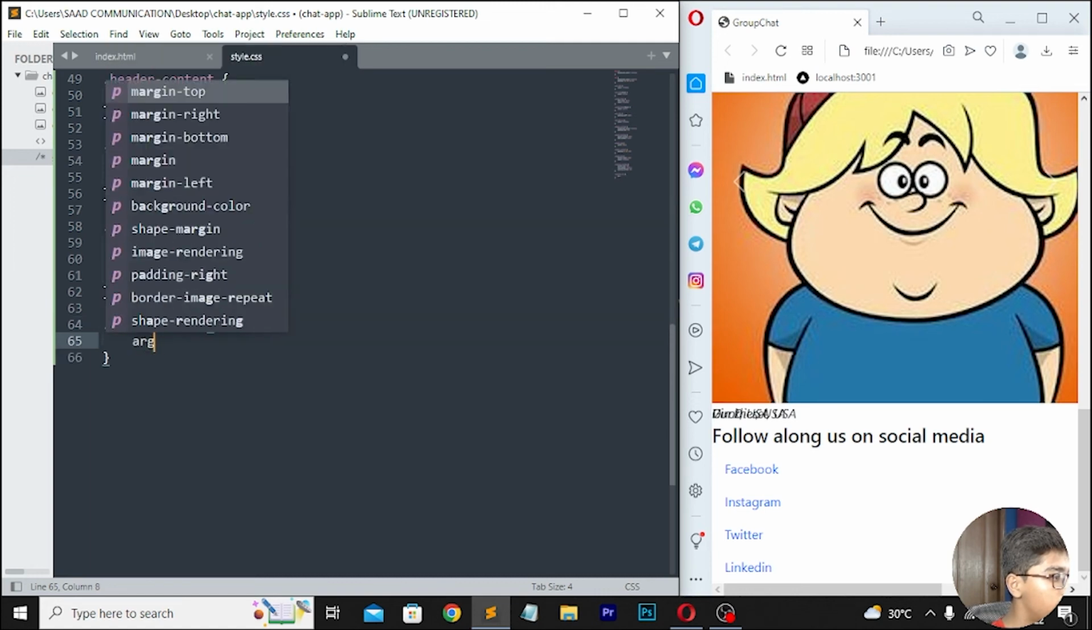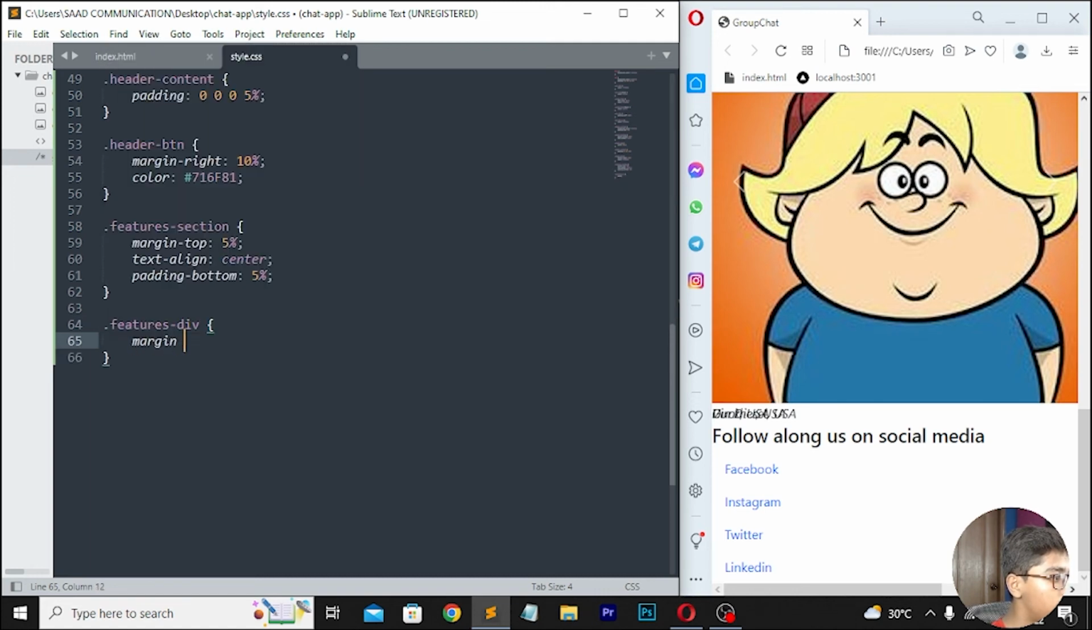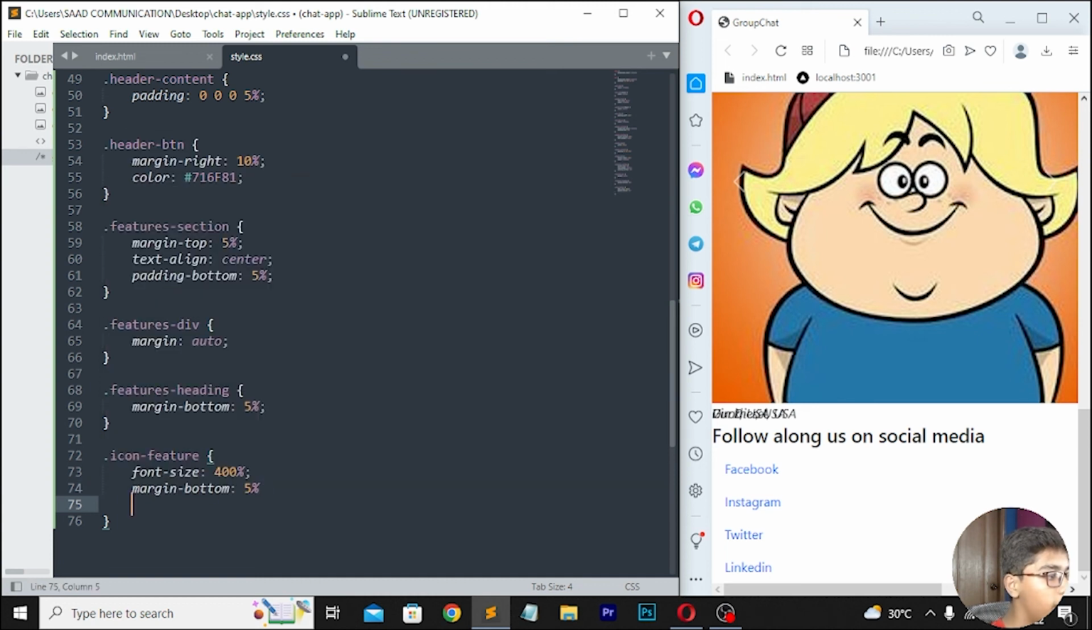Here I'll be writing margin, and then you have to write margin should be auto. Then move down, right here .features-heading. Then here I will be moving down, and then after moving down, here I will be now writing margin-bottom, and here I will be writing 5%. Move down, right here .icon-feature. Then you have to write here font-size, which should be 400%. Then write here margin-bottom, which should be 5%. Here I will be now moving down, so write here 5%.